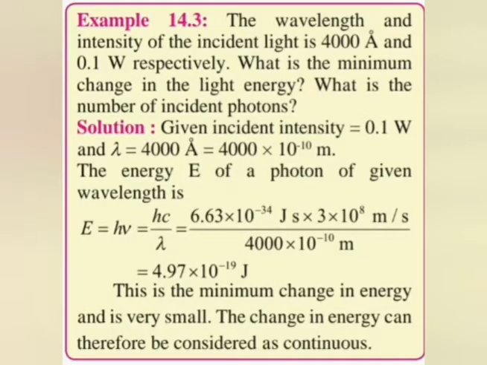Here we have a solved example, and this solved example is based on the photoelectric effect, students, which we can also call the photocell. The wavelength of incident radiation, lambda, is 4000 angstrom, and the power of the source of light is 0.1 watt. We have to find the minimum change of light energy and the number of incident photons in this question.